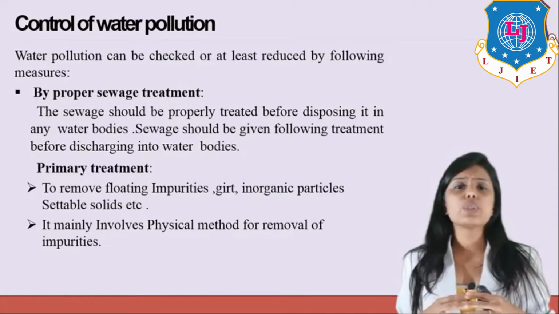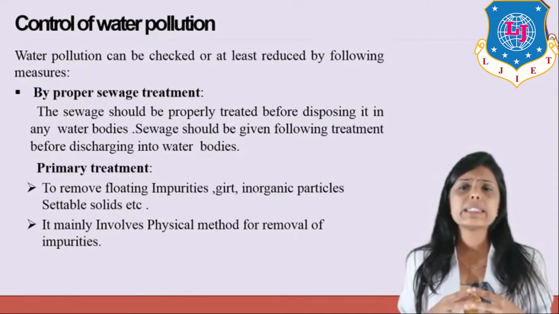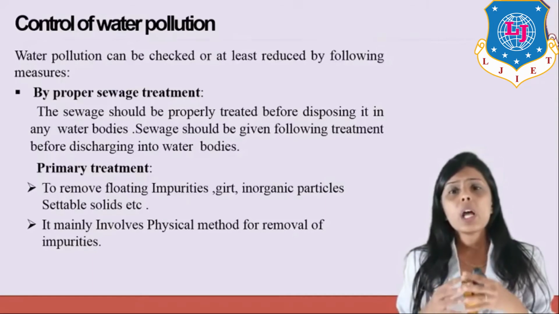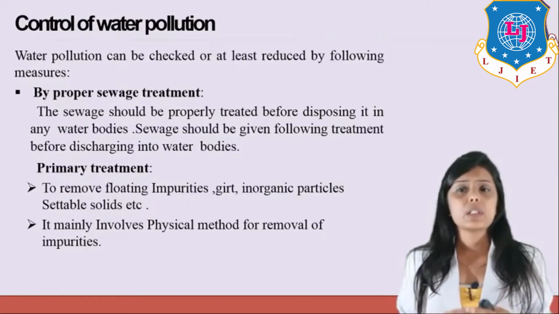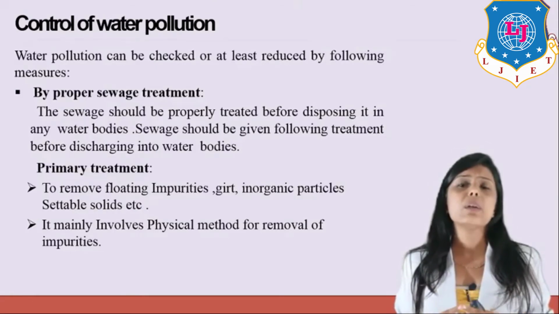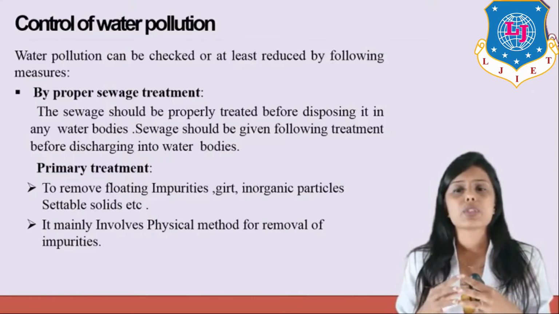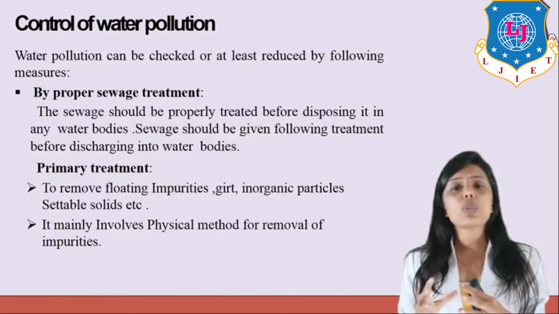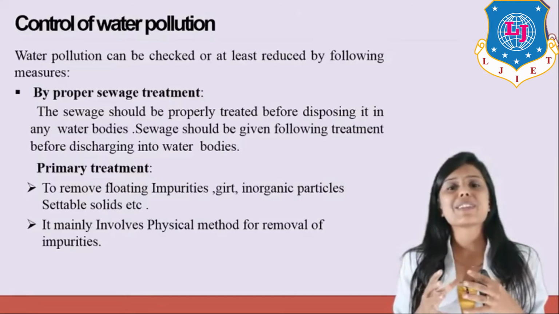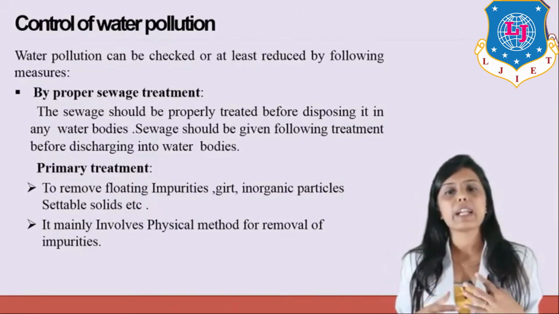Now, how can water pollution be controlled? So, water pollution can be checked or at least reduced by the following measures. By proper sewage treatment. The sewage should be treated properly before disposing it into any water bodies. Sewage should be given the following treatment before discharging into water bodies. So, if you want to control water pollution, the sewage should be treated. So, how can we treat the sewage? By doing certain kinds of treatments.